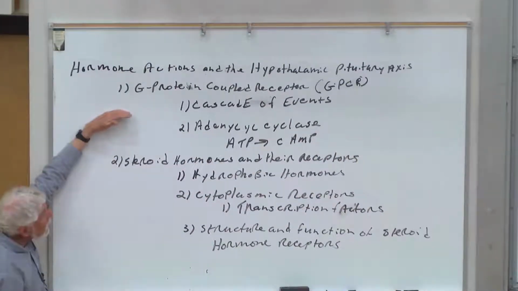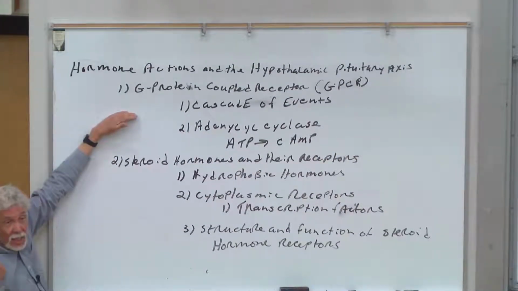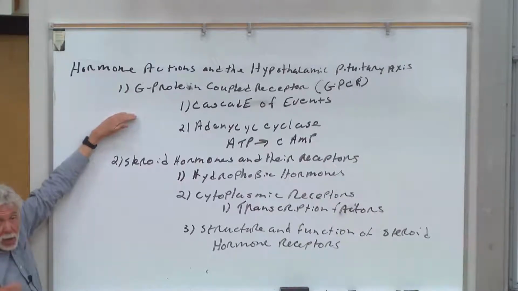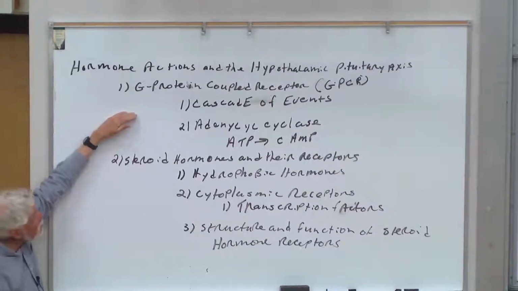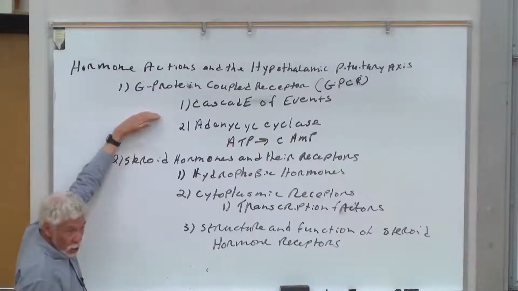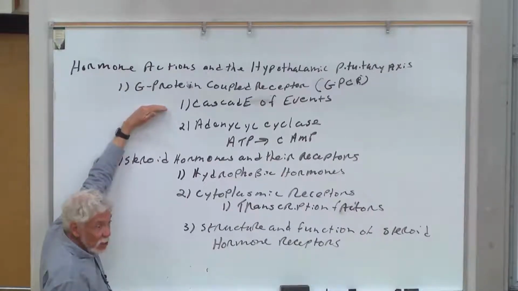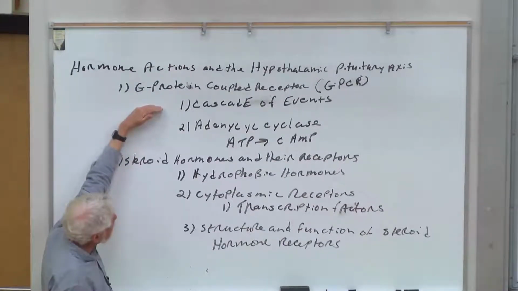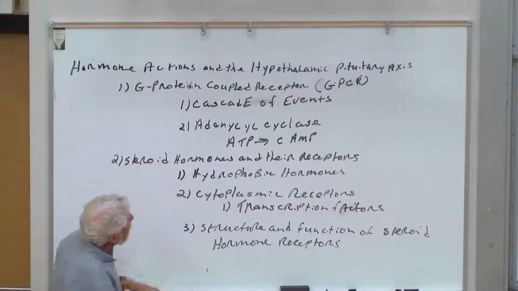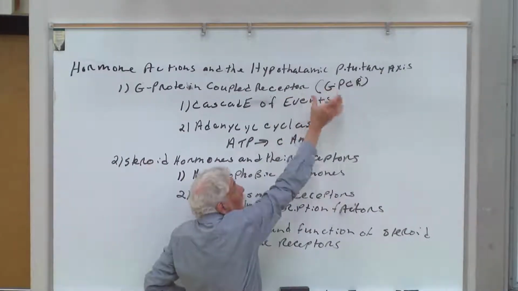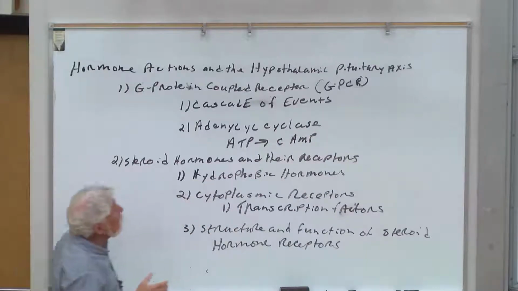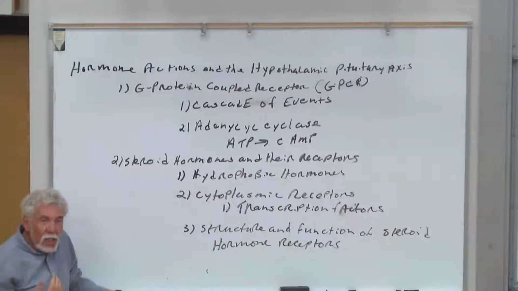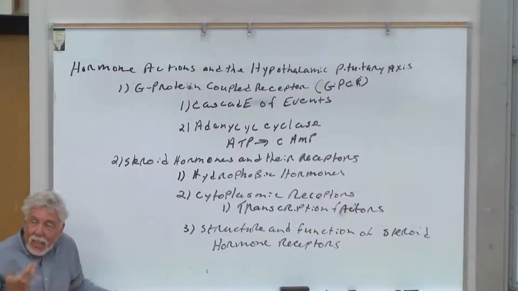One of the major ideas that will fall out of this as well is that it's not about the hormone, it's about the receptor. It turns out that some 4% of your genome is dedicated to making these transmembrane proteins, these G-protein coupled receptors. What you want to remember about the G-protein coupled receptors is they are transmembrane proteins, and they do a classic thing that hormone receptors do.